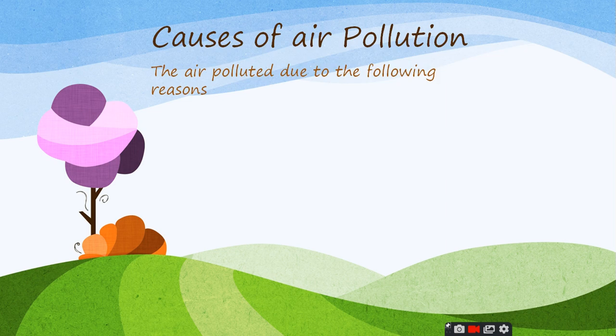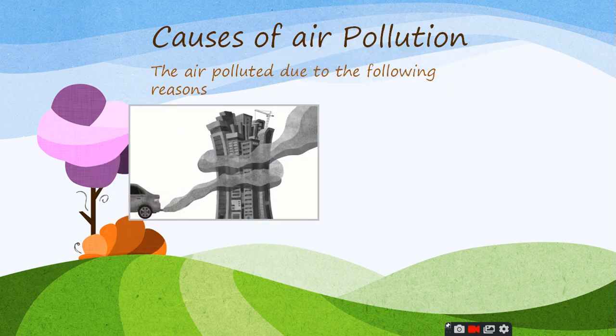So how is it polluting? Let's see. The first one we can see is industries and vehicles. Smoke from vehicles such as cars, buses, trucks, and aeroplanes release harmful gases, and it pollutes our air. The first one is smoke, which comes from vehicles, trains, aeroplanes, like buses and trucks. These are the causes.